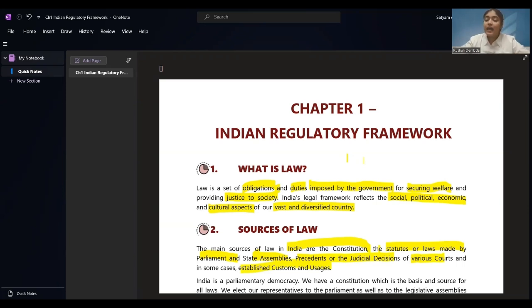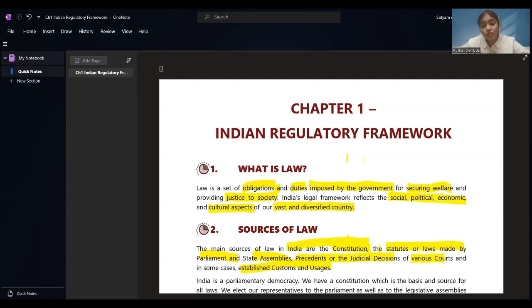They have said that our law sources are various things. Constitution, as we have already heard, Constitution of India. This is the basis of preparing the law. In the Constitution, they have provided you the rights, the responsibilities, the roles of the citizens of India, right? This is the first base, this is the first source of creating the law. Then they have statutes or laws made by the parliament. The laws which parliament has made, on the basis of this, other laws can be formulated. Parliament and state assemblies also prepare the law.